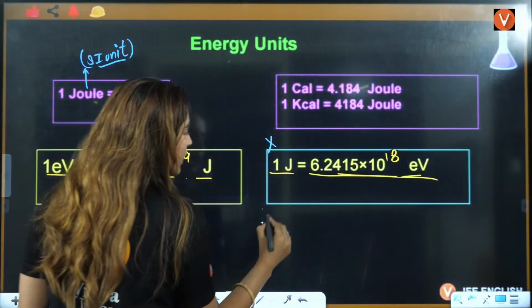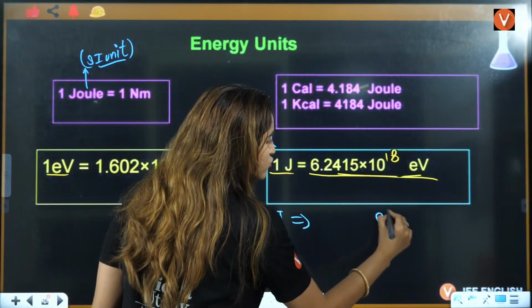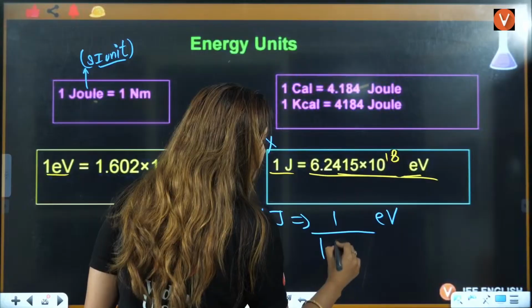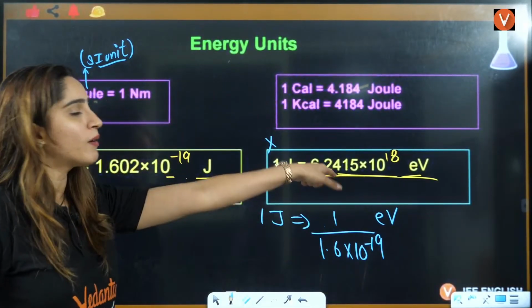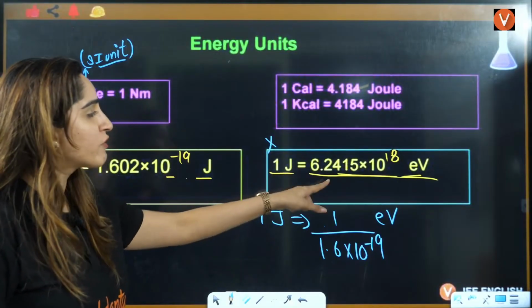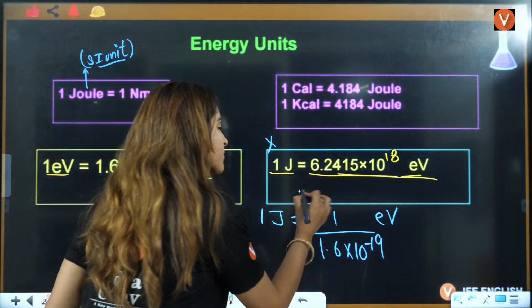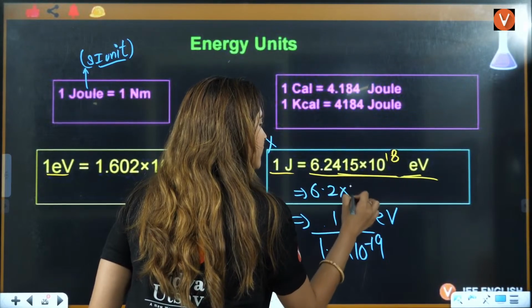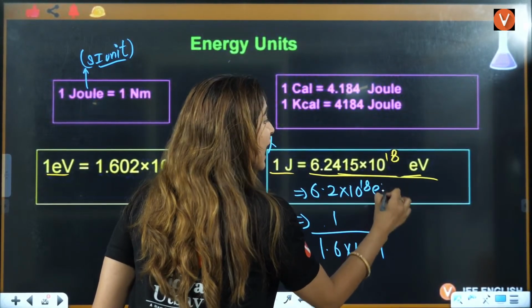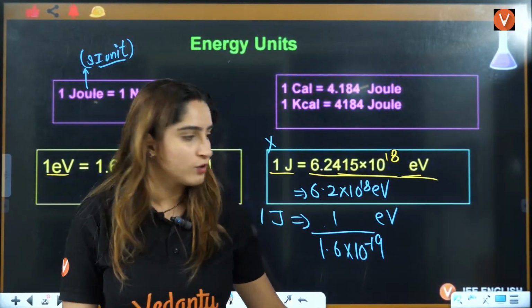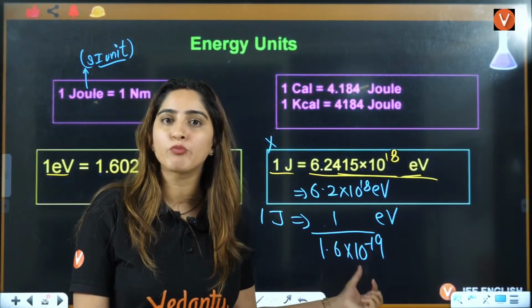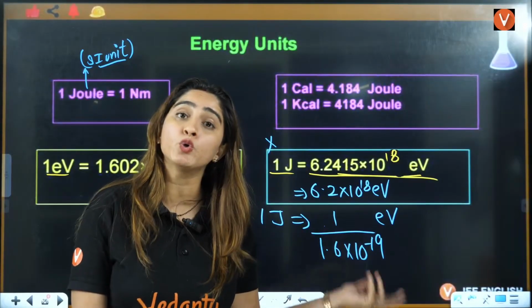If you want to convert 1 joule to electron volt, you can divide it by 1.6 into 10 raised power minus 19, which is nothing but this value. So directly I have given you this value. You can just remember 6.2 into 10 raised power 18, so that calculation becomes easy for you in the exam, right? You will say, ma'am, I always have to divide it by 1.6 into 10 raised power minus 19. You can do that, right?